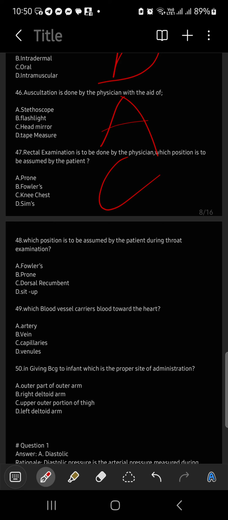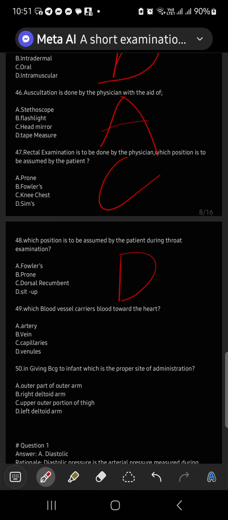What would be the answers? Alright. It's being done Fowler's or sitting. Sitting position, sit up. Letter D.